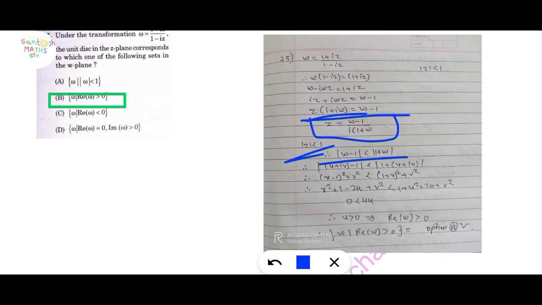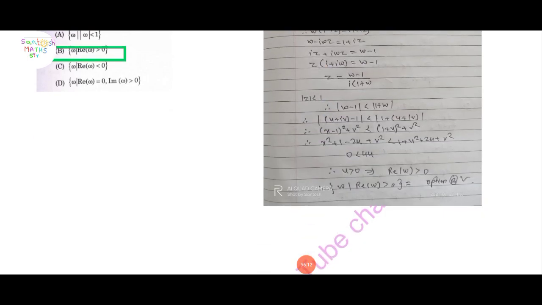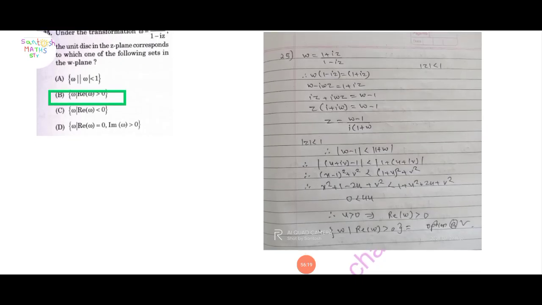For |z| less than 1, apply this result here. What is w? (u + iv − 1)/(u + iv + 1). So (u − 1)² + v² is less than (u + 1)² + v². Expanding, u² + 1 − 2u + v² is less than 1 + u² + 2u + v². Here 0 is less than 4u, so u is greater than 0 and real part of w is greater than 0. So option B is correct here.